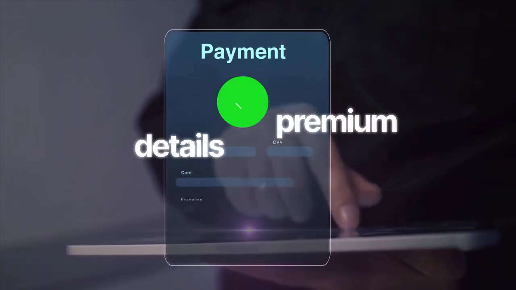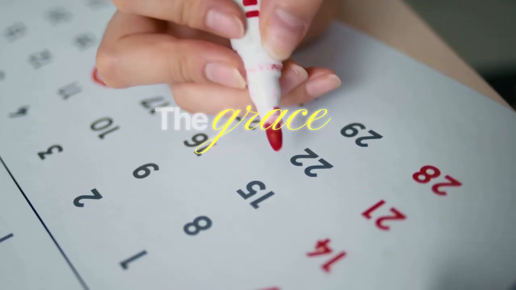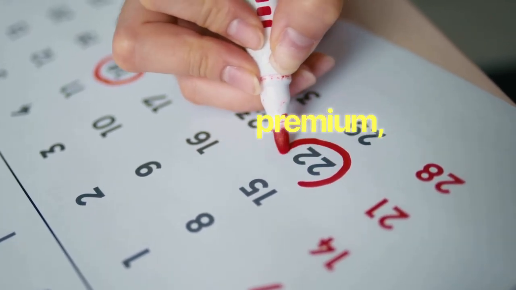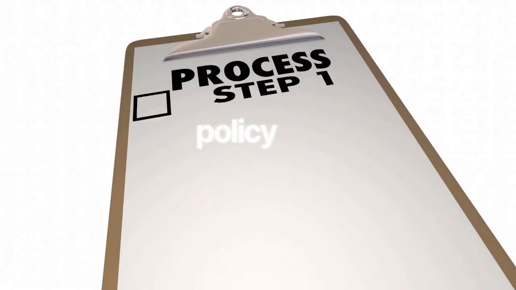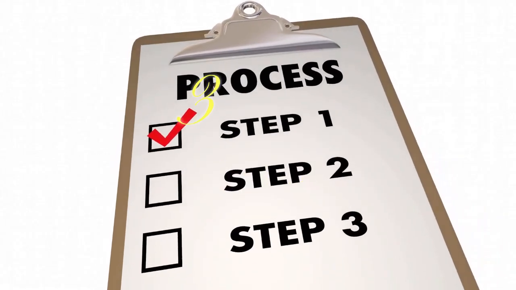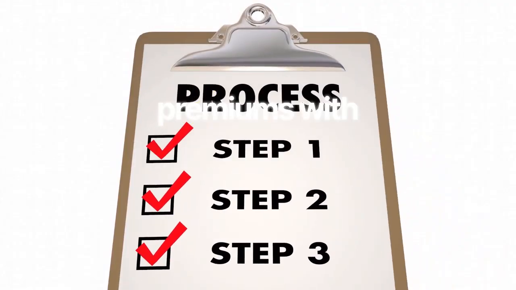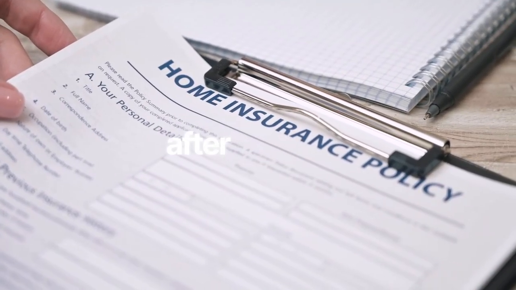Payment of premium details when, how, and to whom it is made are crucial. The grace period is typically 30 or 31 days to pay a missed premium, during which the policy stays in force. If my policy lapses, I can reinstate it within 3 years by providing proof of insurability, paying back premiums with interest, and repaying loans if required. Surrendered policies cannot be reinstated after they are surrendered.